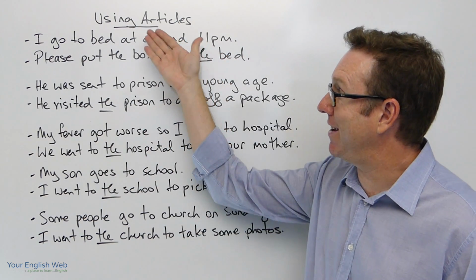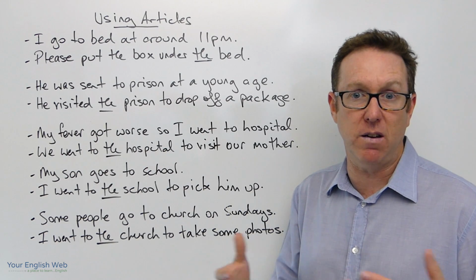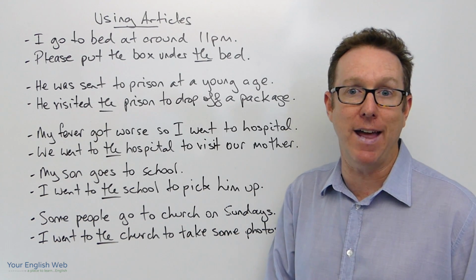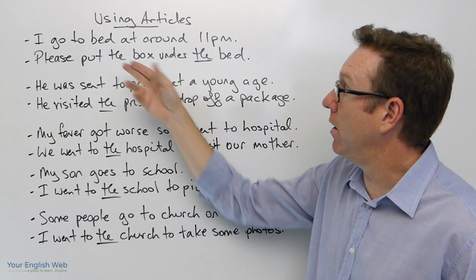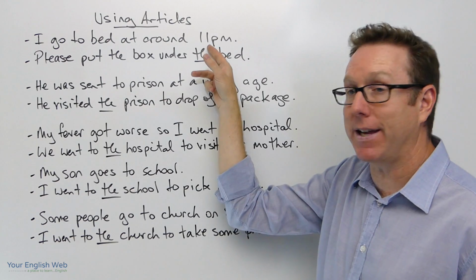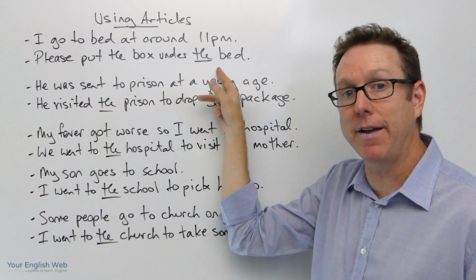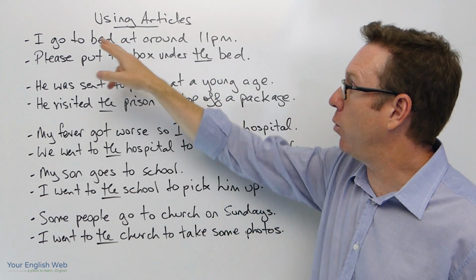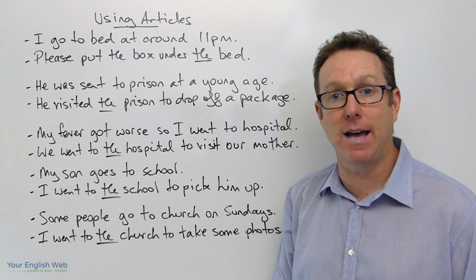But more or less in these example sentences, there's a rule or a trick as to when to use it and when not to use it. So, for example, I go to bed at around 11 p.m. or please put the box under the bed. Now, why do we have an article here and why don't we have an article here if the noun is exactly the same?